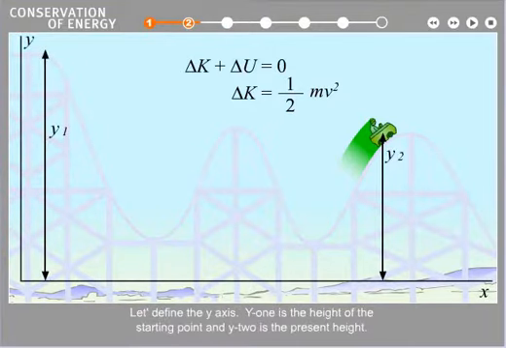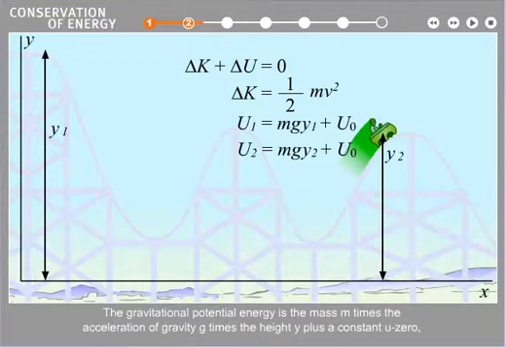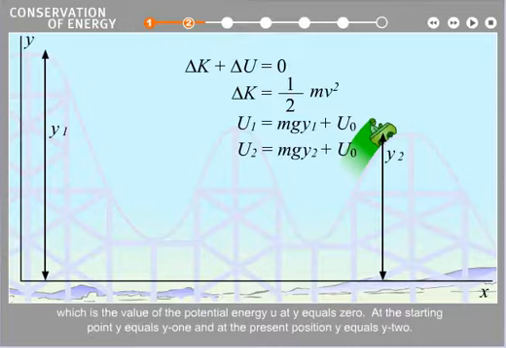Let's define the y-axis. y1 is the height of the starting point, and y2 is the present height. The gravitational potential energy is the mass, m, times the acceleration of gravity, g, times the height, y, plus a constant U0, which is the value of the potential energy U at y equals 0. At the starting point, y equals y1, and at the present position, y equals y2.